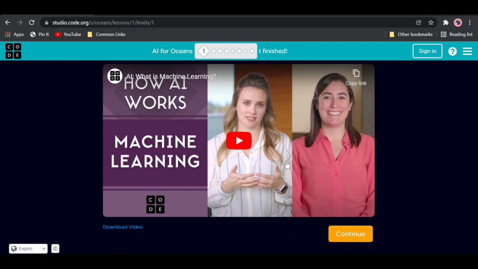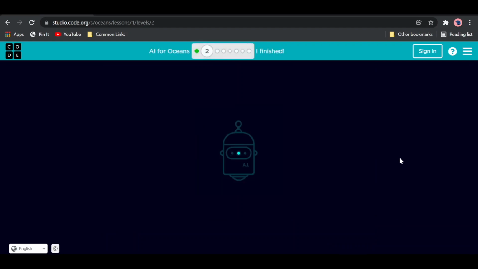So we're going to learn about machine learning, which is part of artificial intelligence. Machine learning is basically computers learning by recognizing patterns instead of being explicitly programmed. You can think of how you recognize something like, say, a car. When you see a car that you have never seen before, you can still tell that it's a car. We learn what a car looks like by seeing lots of different types of cars. We try to emulate this process in machine learning. So let's go to our first level.